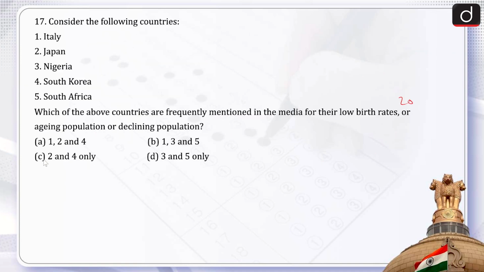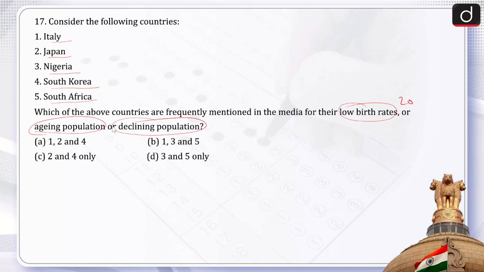Next question, that is, consider the following countries. There are 5 countries given, that is Italy, Japan, Nigeria, South Korea and South Africa. And the question is asking which of the above countries are frequently mentioned in the media for their low birth rate or aging population or declining population.